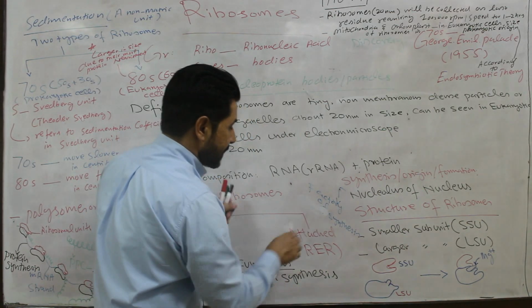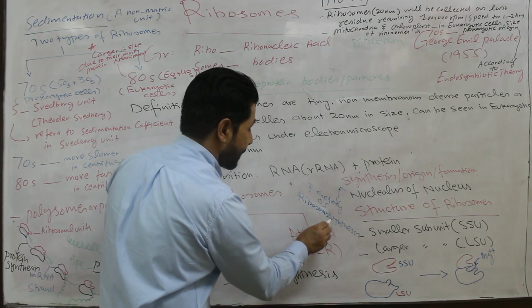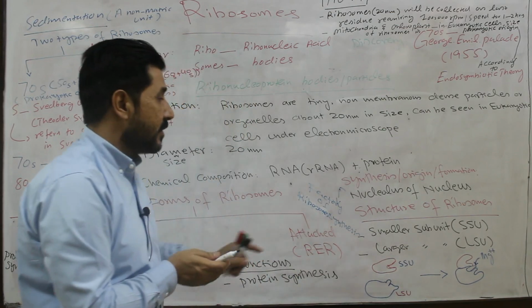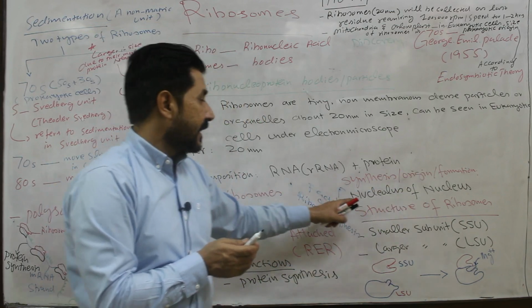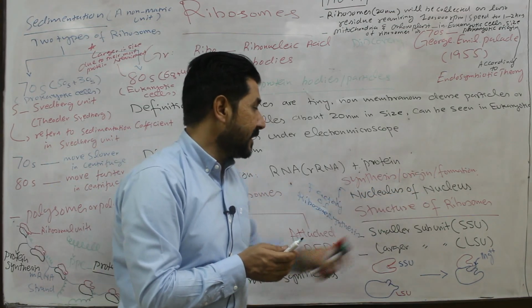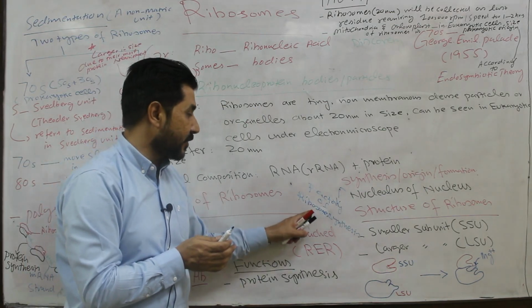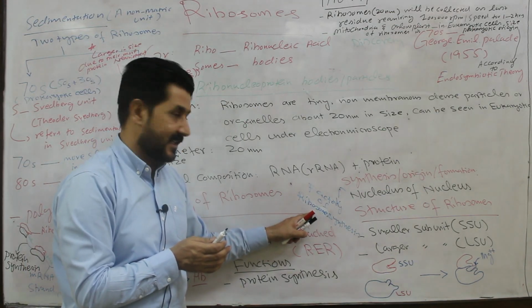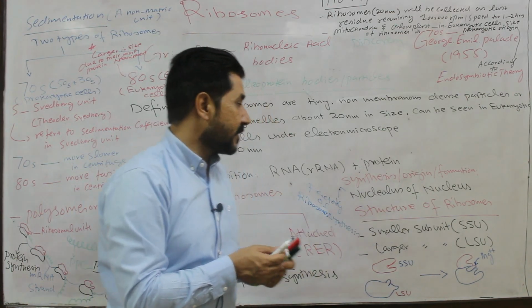Ribosomes are synthesized and originate inside the nucleolus of the nucleus. That is why the nucleolus is regarded as the factory of ribosome synthesis.